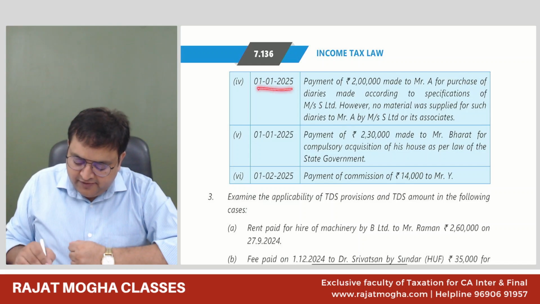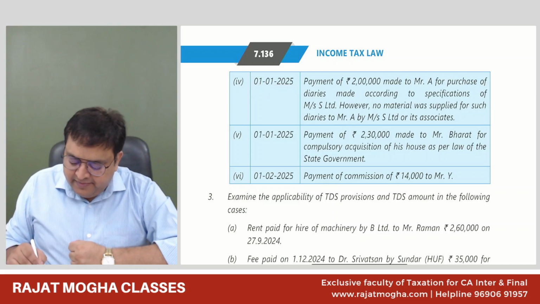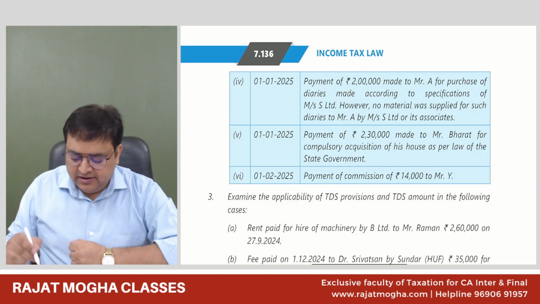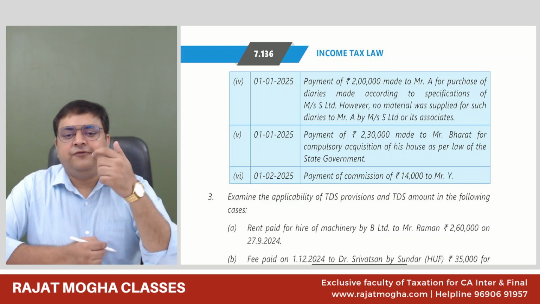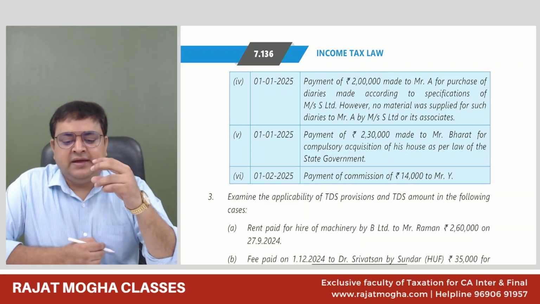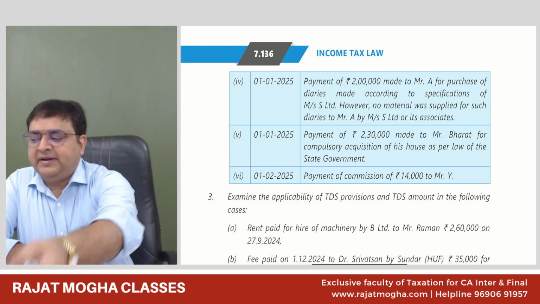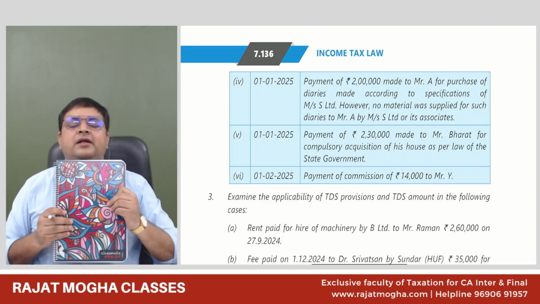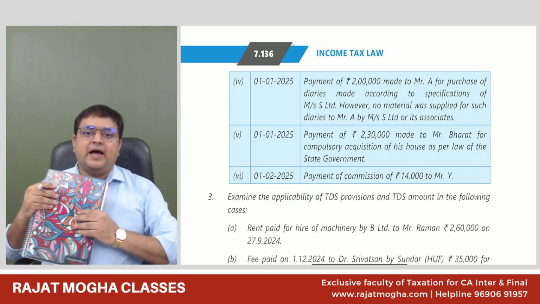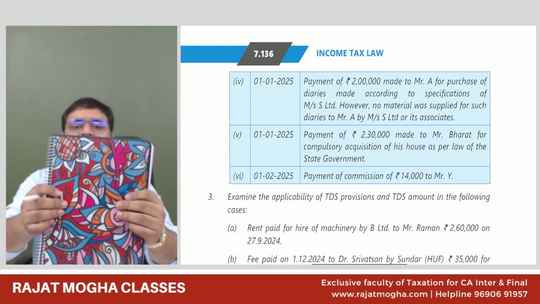Now, on 1/1/2025, we are making a payment of 2 lakh made to Mr. A for purchase of diaries. So we are purchasing diaries from Mr. A and we are making a payment of 2 lakh. Now see, for example, I'm a company and I'm supplying blank diaries to my job worker.